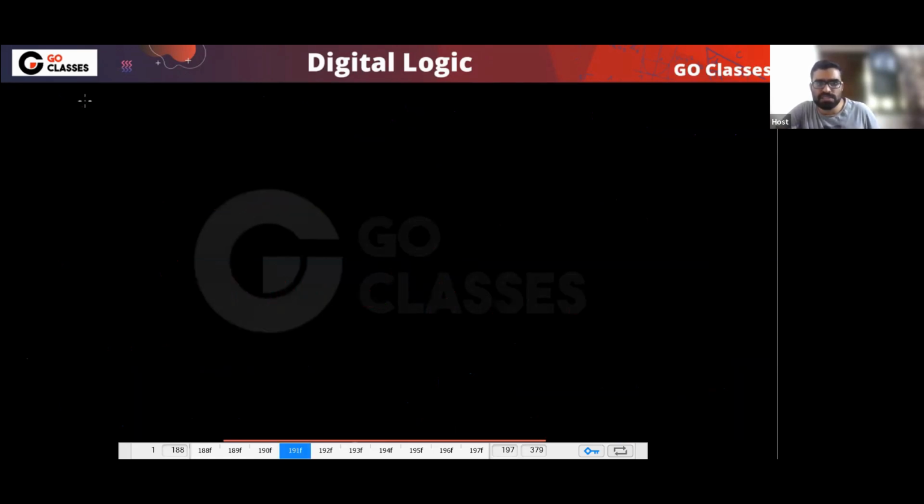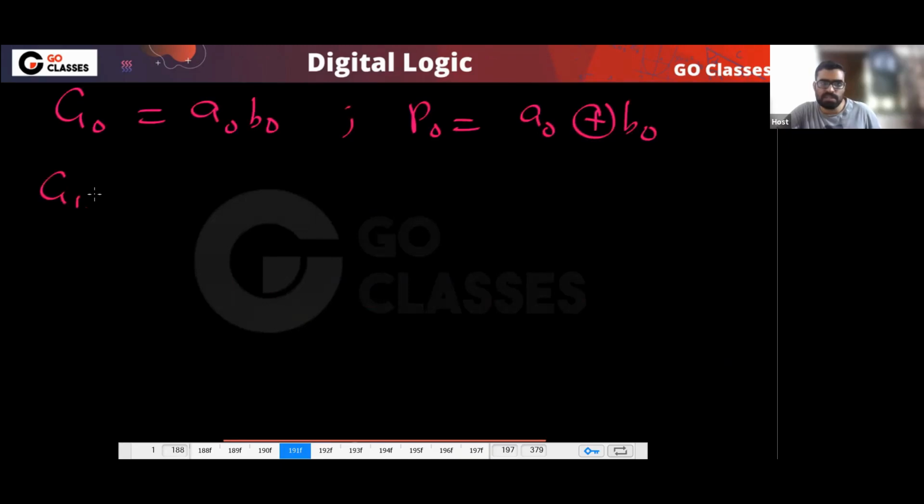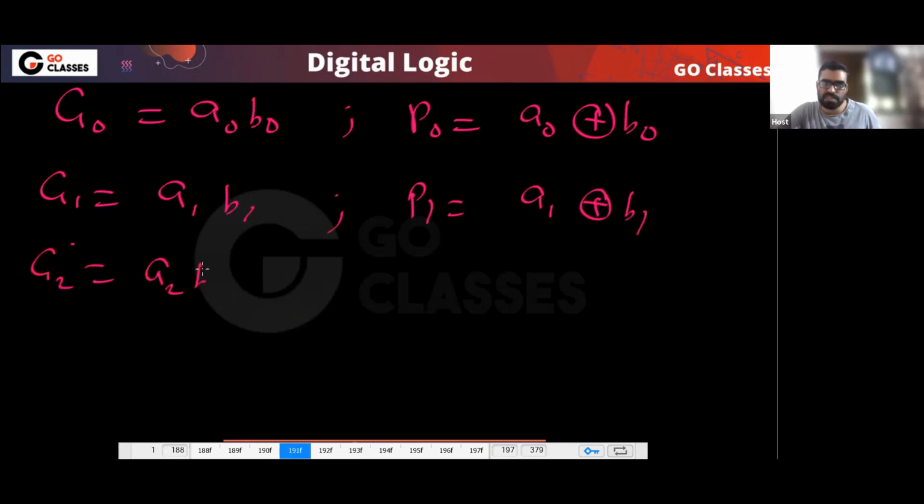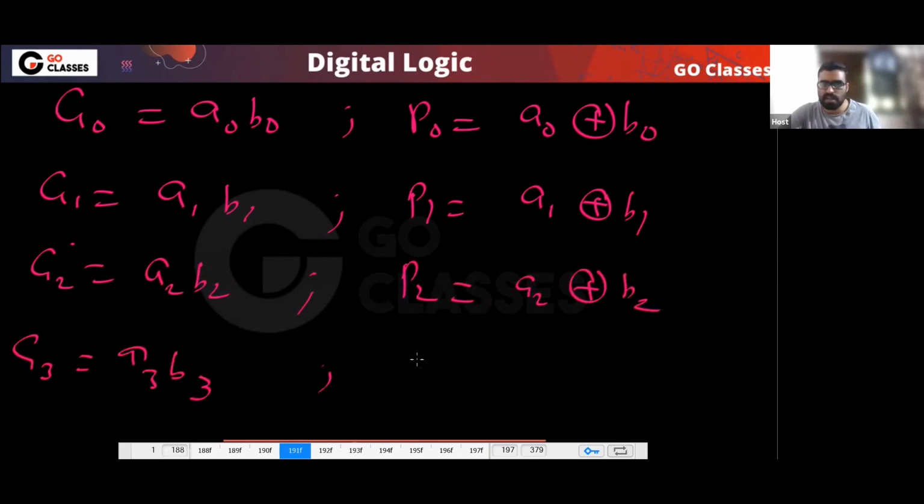So you can notice what is G0. For example, G0 is A0 B0. And P0 is A0 XOR B0. Similarly, G1 is A1 B1, and P1 is A1 XOR B1. G2 is A2 B2, and P2 is A2 XOR B2. G3 is A3 B3, and P3 is A3 XOR B3.